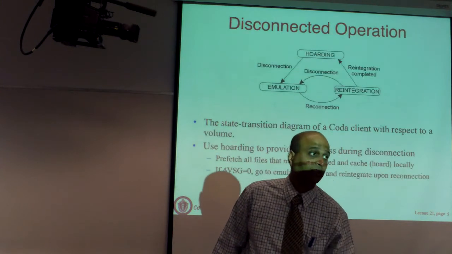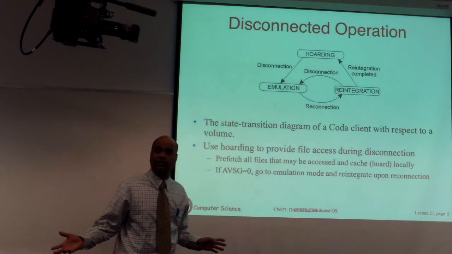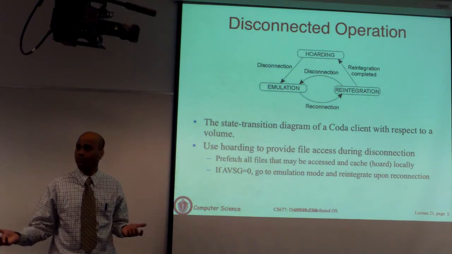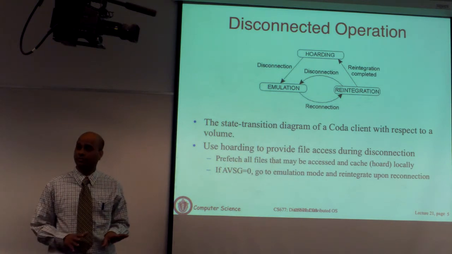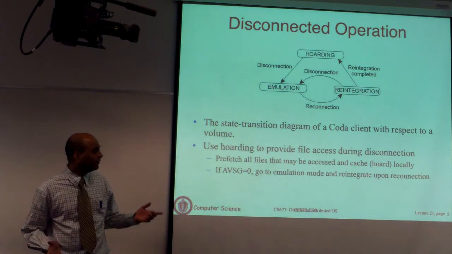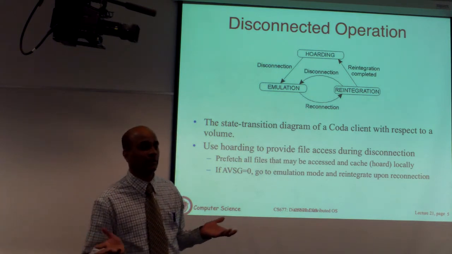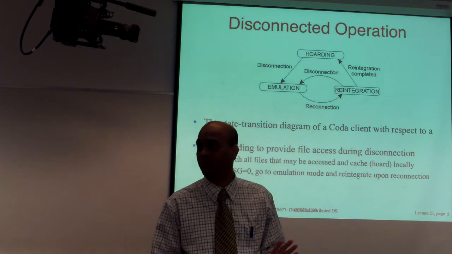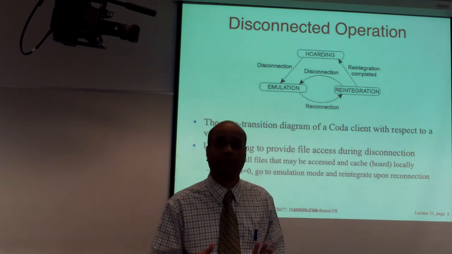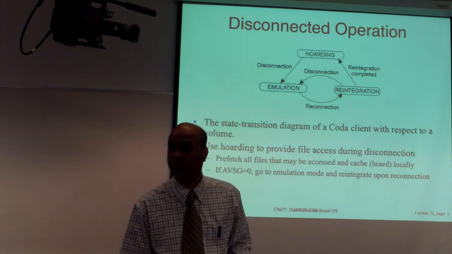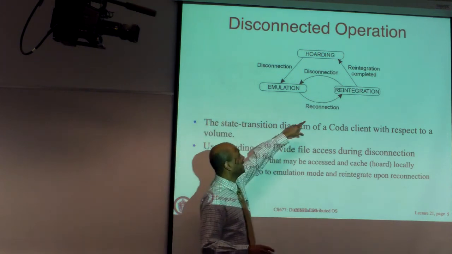In most cases, either the file will not be modified in either of the 2 places, or you may see only one of the 2 have seen modification. Write-write conflicts are typically rare, but they will happen. If they happen, then you are basically going to flag that to the user, saying there is a write-write conflict, figure something out. And then the user has to decide what to do with the conflict, how to merge the changes and things like that. So you will go into reintegration mode.